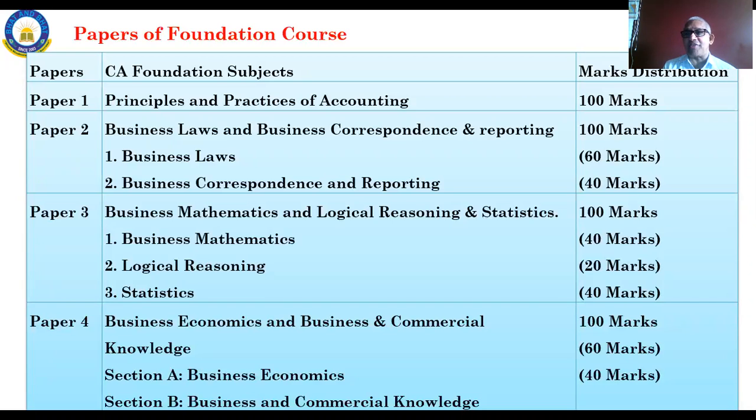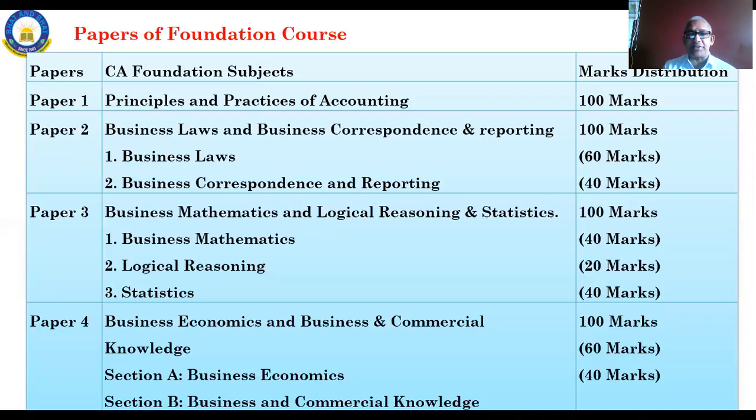Hence, if you are not confident, don't take a chance. As I told you earlier, suppose your 60 answers are correct, you got 60 marks. But if another 40 are wrong, then you will lose 10 marks. That means overall you will get only 50 marks, though you had 60 marks.